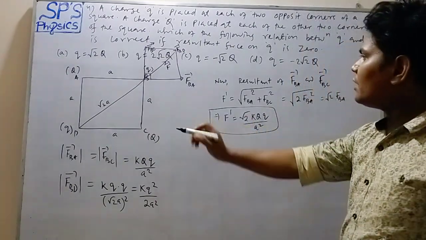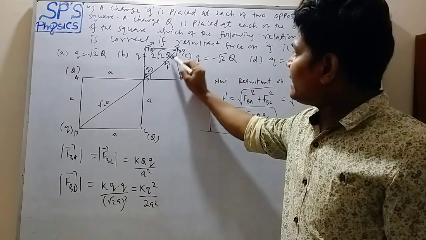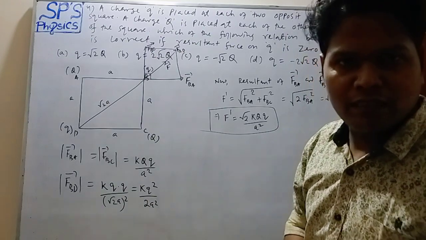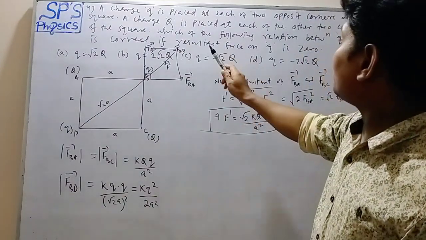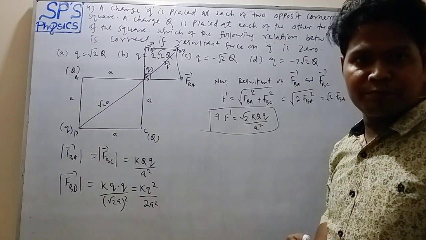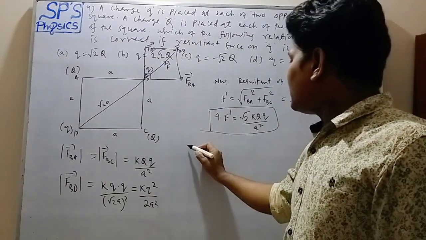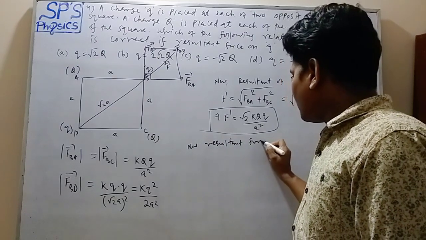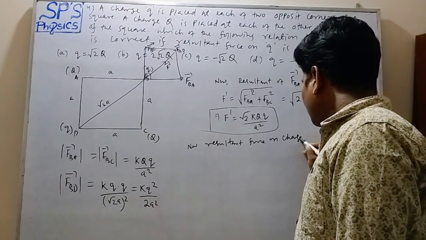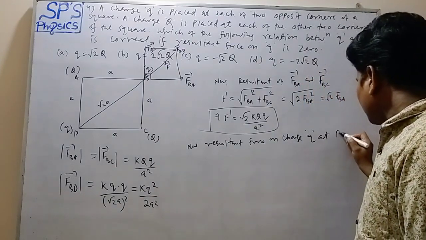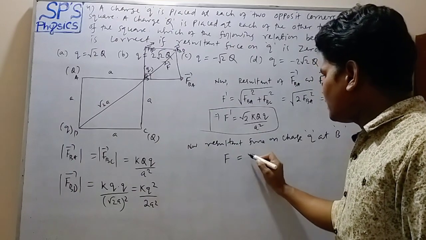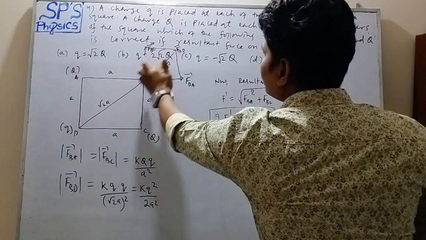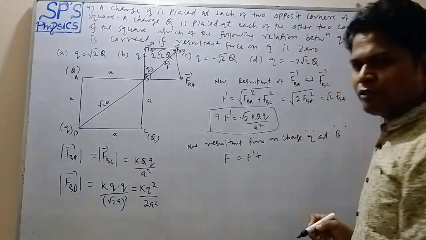Now F dash and FBD are acting along the same direction, so the angle between them is 0 degrees. According to the question, the resultant force on charge small q at B is 0. So the resultant force F equals F dash plus FBD, which equals 0.